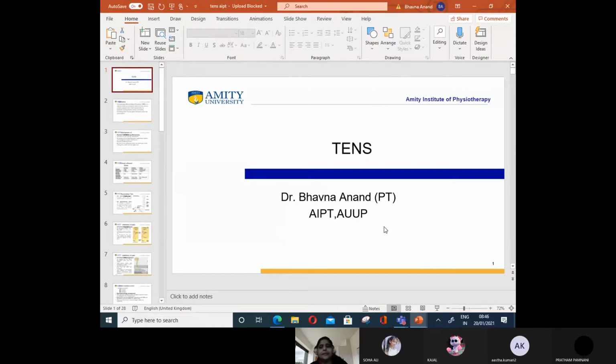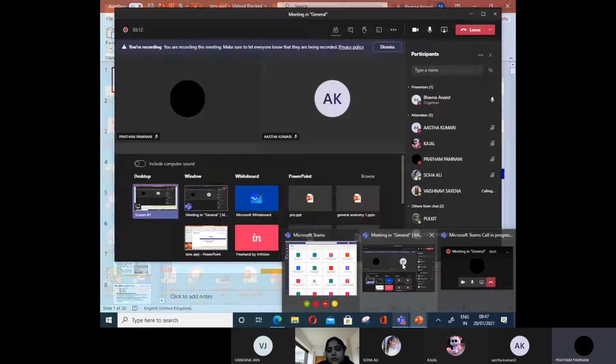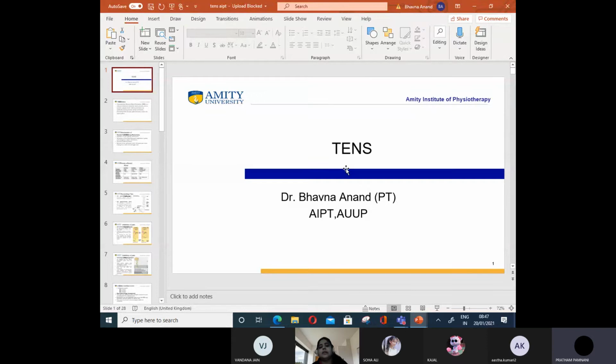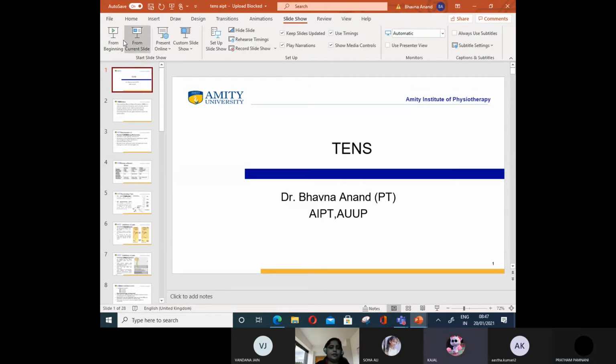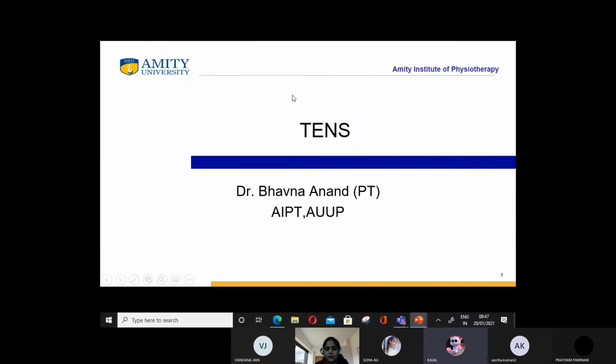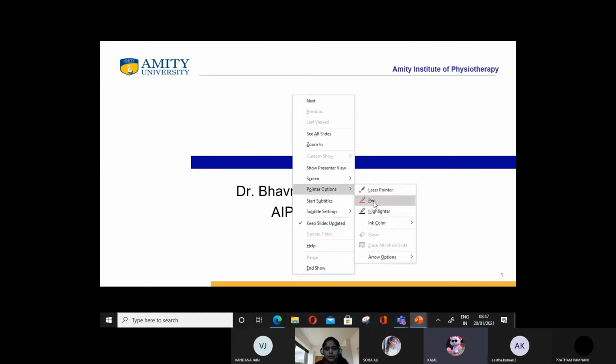Okay. So today we have to start with TENS. What do you know about TENS? Anybody knows anything about TENS? Yes, Pratham. What is TENS, beta? Ma'am, it is electrical nerve stimulation. Okay. So what is T in it? Transcutaneous electrical nerve stimulation. It is the application of low frequency current.